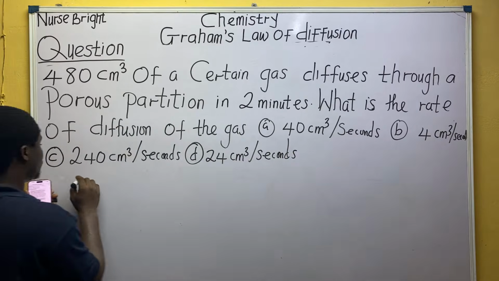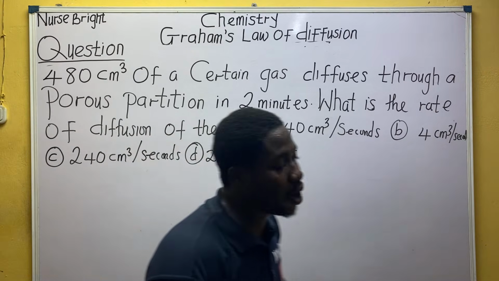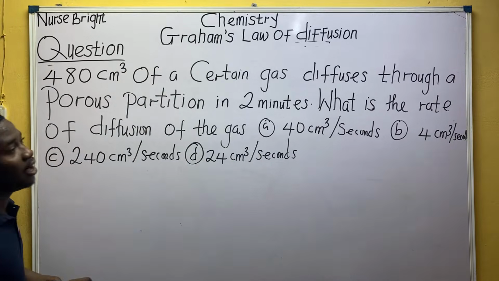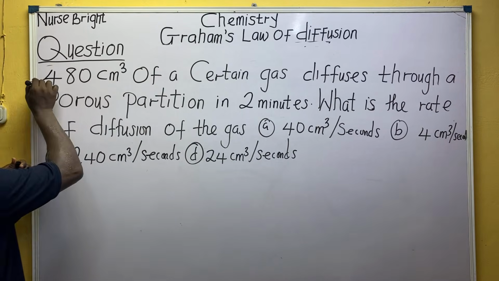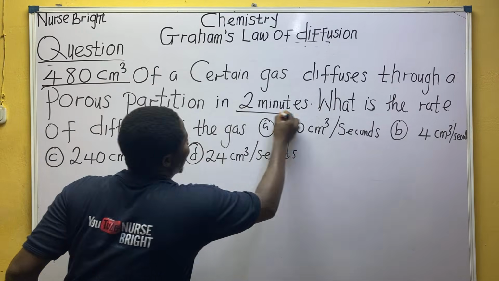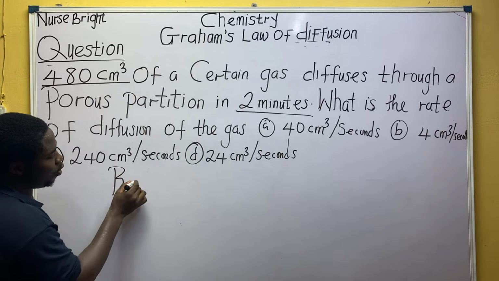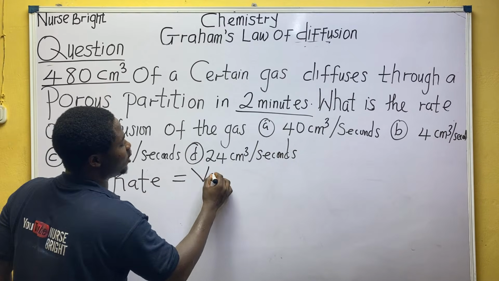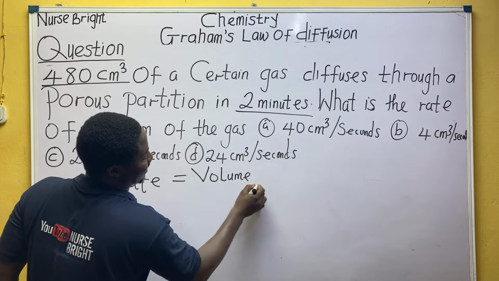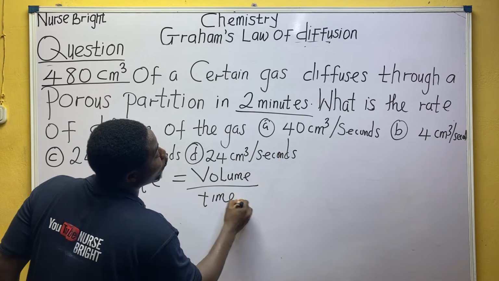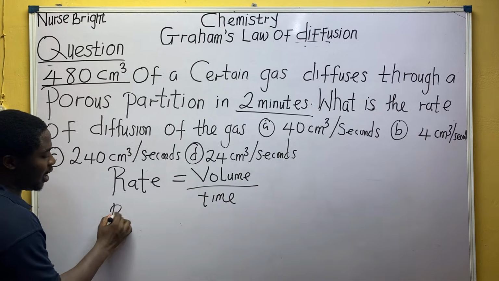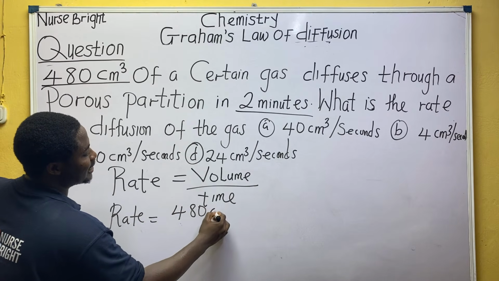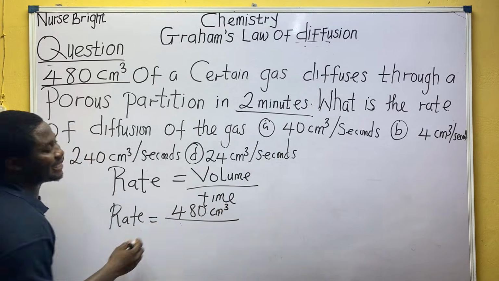So what do we do? First of all, the question says, what is the rate of diffusion? They gave me volume and they gave me time. So when they are asking us for the rate of diffusion, how does rate relate to volume and time? Is it not by the formula which says volume divided by time? Have you forgotten? Don't do that. So rate will now be equal to, what is my volume? 480 centimeter cube, all over time.